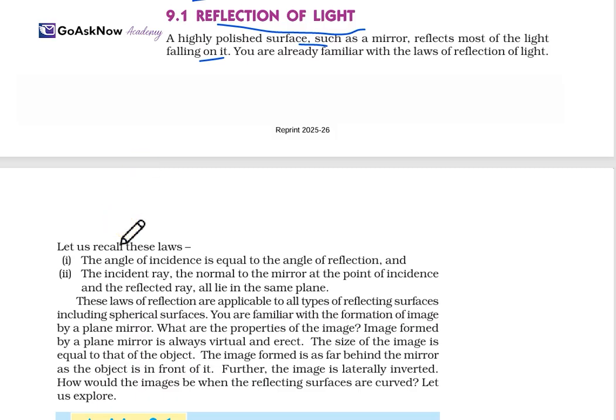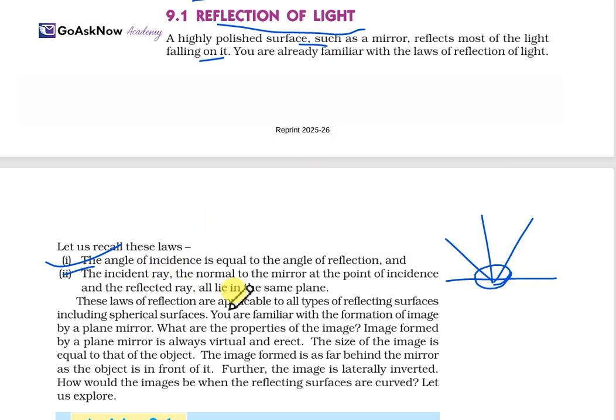Let's recall them. The first law: the angle of incidence is equal to the angle of reflection, which means i equals r. Second, the incident ray, the normal to the mirror at the point of incidence, and the reflected ray all lie in the same plane. This is according to the second law of reflection. So these are the laws.